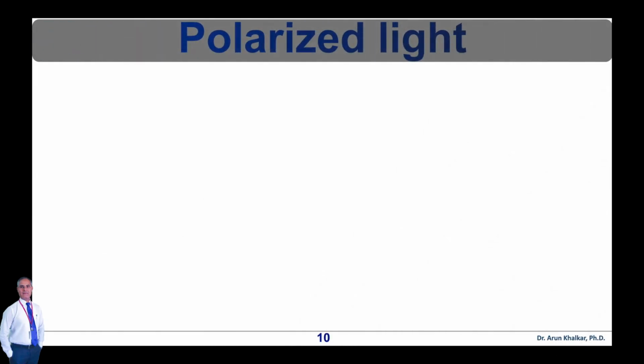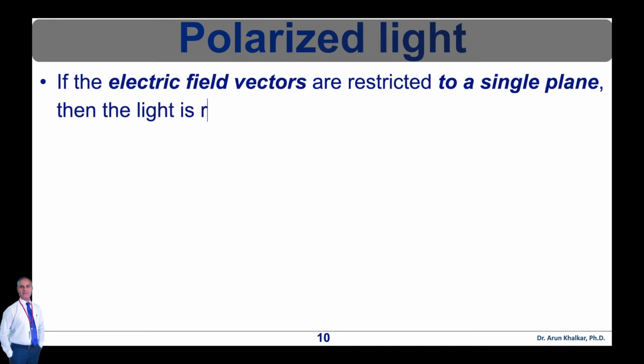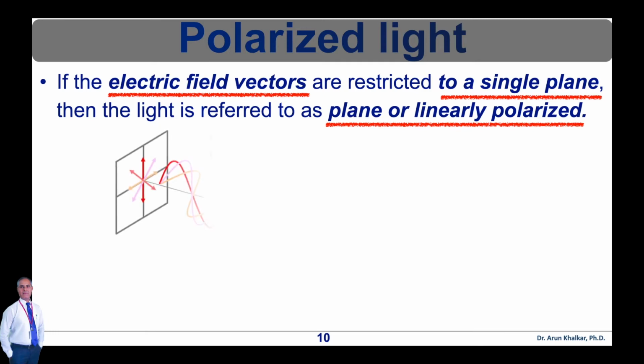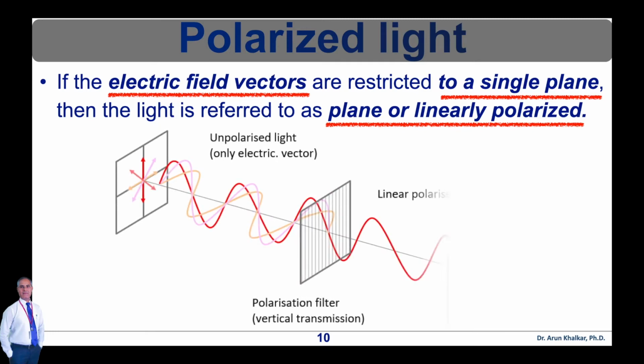Now let's see what is polarized light. If the electric field vectors are restricted to a single plane by filtration of the beam with specialized materials, then the light is referred to as plane or linearly polarized with respect to the direction of propagation. And all waves vibrating in a single plane are termed plane parallel or plane polarized light.